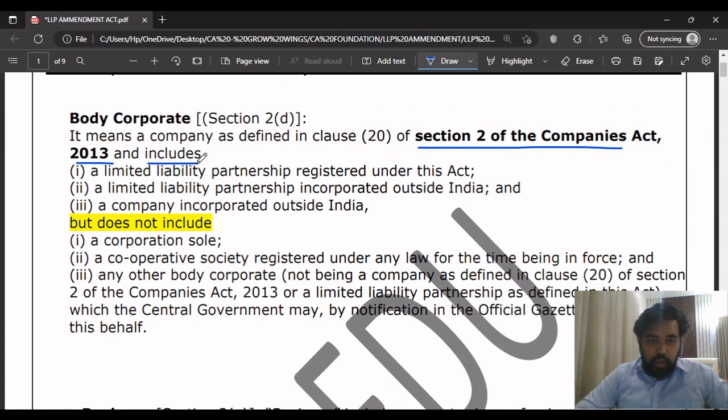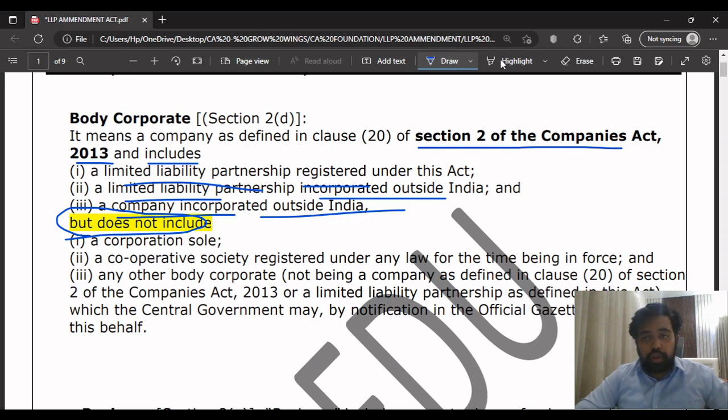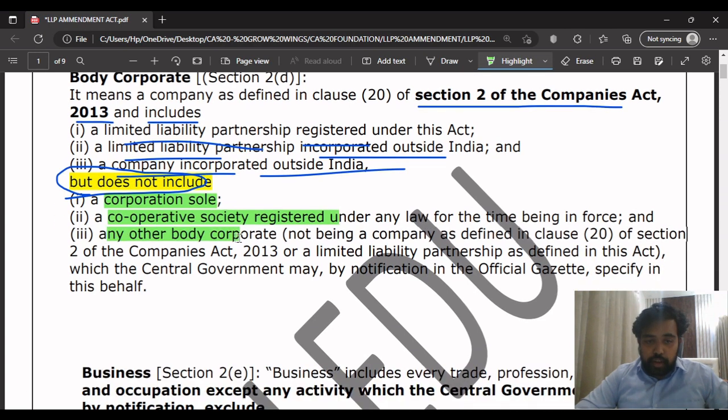Body corporate includes an LLP which is registered under the Act, an LLP which is incorporated outside India, and a company incorporated outside India, but does not include the following. This is very important: what does the body corporate not include? A corporation sole and a cooperative society registered under any law for the time being enforced, or any other body corporate not being a company under clause 20 of Section 2 of the Companies Act 2013, or an LLP as defined as per the Act 2008, and which the central government may by notification in the official gazette specify in this behalf.